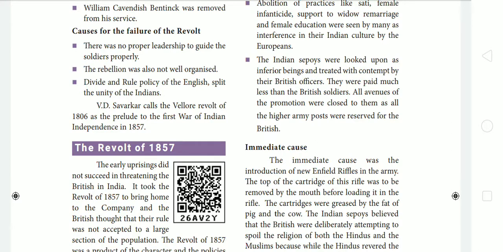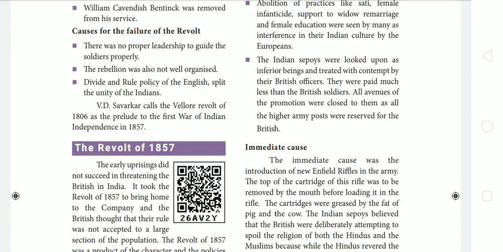So this was not liked by the Indian people. Then the Indians were looked upon as inferior beings and treated with contempt by the British officers. They were paid much less than the British soldiers. So the European soldiers treated the Indian sepoys as inferior to them. The salary given to the Indian soldiers was also very minimal compared to that of the British officers.